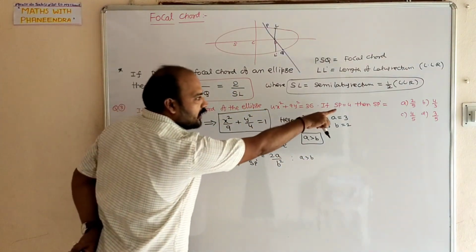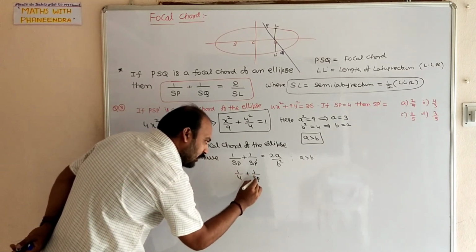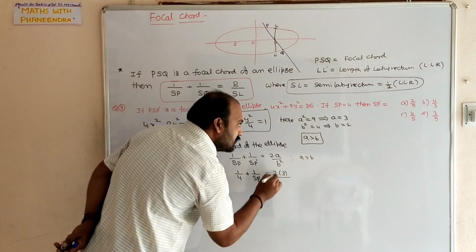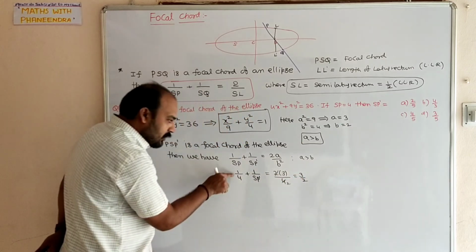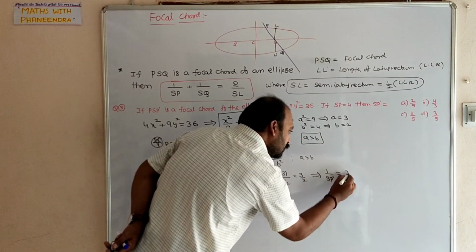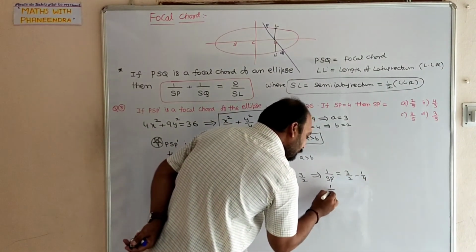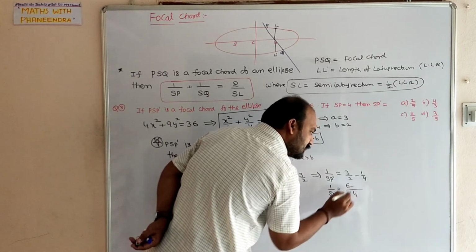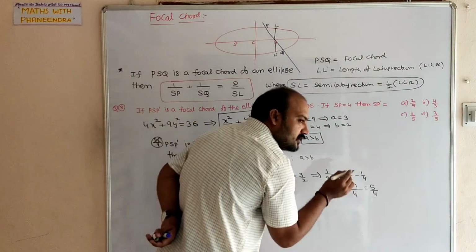So SP value is already given, it's 4. So 1 by 4 plus 1 by SP dash, we need to calculate SP dash. 2 into A value is what? 3. B square value is 4. So 2 threes are 6, 6 by 4, which is equal to 3 by 2. So 1 by 4 we can take this side. So 1 by SP dash equal to 3 by 2 minus 1 by 4 we are taking here. Now take LCM. 1 by SP dash equal to 4 LCM. 2 threes are 6 minus 4 ones are 1. So 5 by 4.